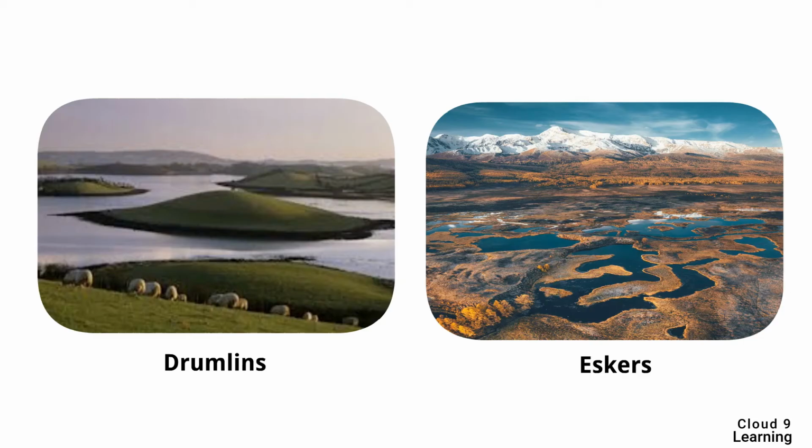The second picture is of an esker. It is a sandy and gravelly ridge that looks like an upside down stream. It is formed after the melting of the glacier.